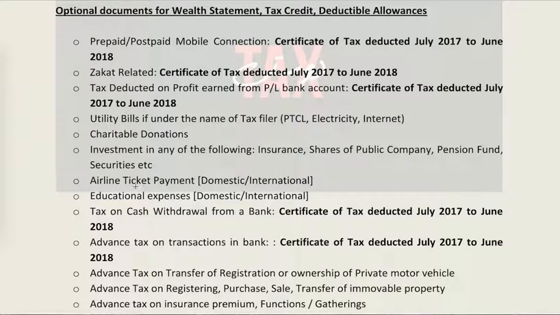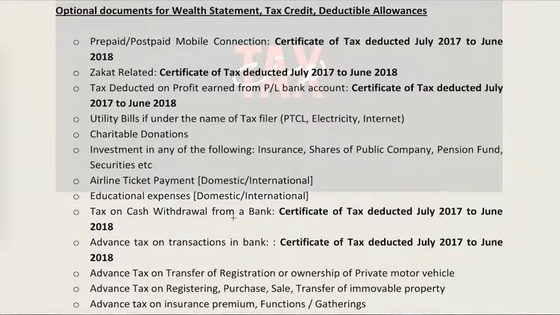Similarly, you may not be aware that if you buy air tickets, domestic and international, a certain amount of income tax is deducted, which is not your tax liability, rather it is advance tax, withholding tax, and you can get it back by mentioning that amount in your income tax return 2018, and that will be credited to your tax account. And then similarly on educational institutions and on cash withdrawal,